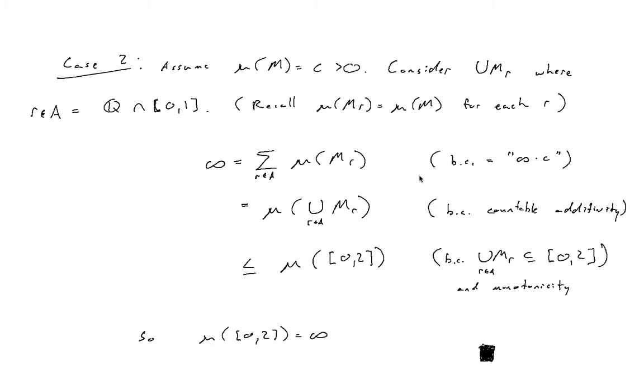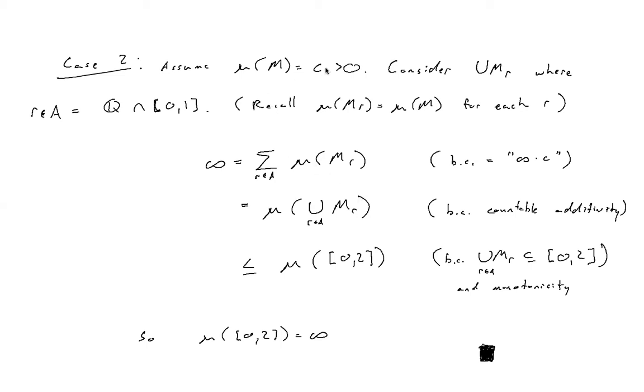Then we consider the union of the MRs where R is in the set A, which I define to be the intersection of the rational numbers and our interval 0, 1. So R is some rational number between 0 and 1. Now, we can again derive a contradiction.